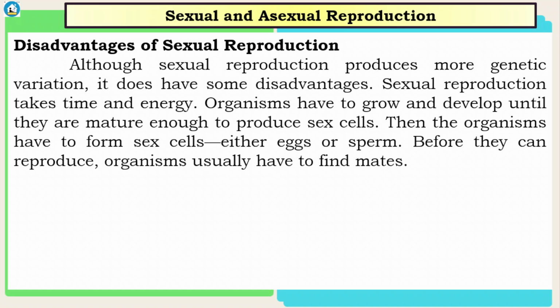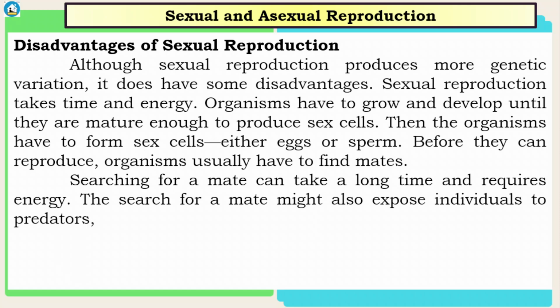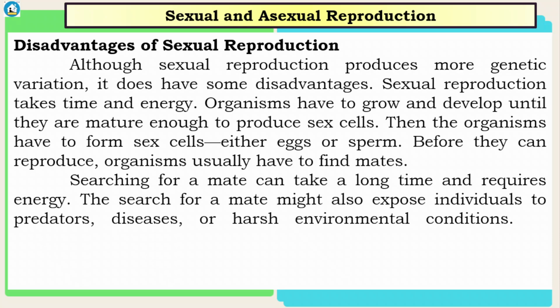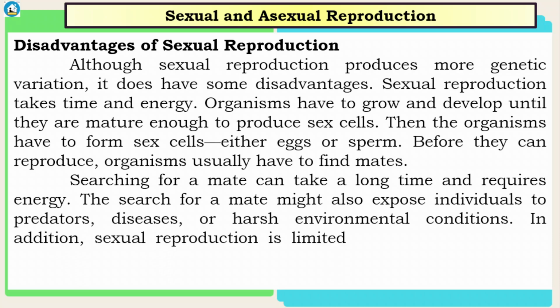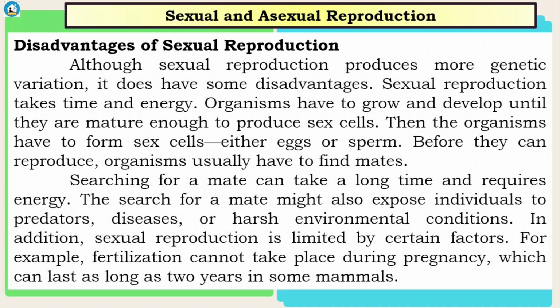Before they can reproduce, organisms usually have to find mates. Searching for a mate can take a long time and requires energy. The search for a mate might also expose individuals to predators, diseases, or harsh environmental conditions. In addition, sexual reproduction is limited by certain factors. For example, fertilization cannot take place during pregnancy, which can last as long as 2 years in some mammals.